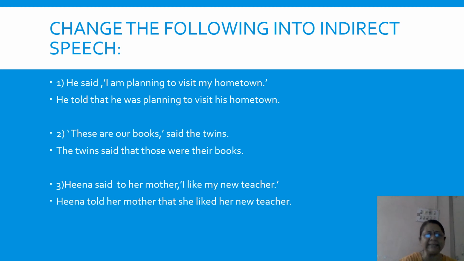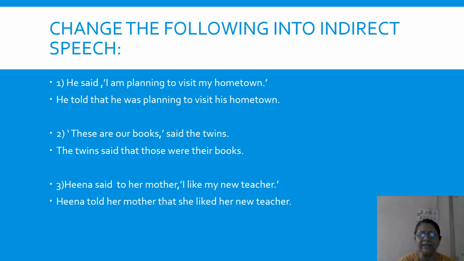Now third example. Hina said to her mother, I like my new teacher. Now, Hina is a girl and she is talking to her mother, and her exact words are within quotation marks: I like my new teacher. But when you are telling this or reporting this to someone else, you have to change and then report, and inverted commas have to be removed.